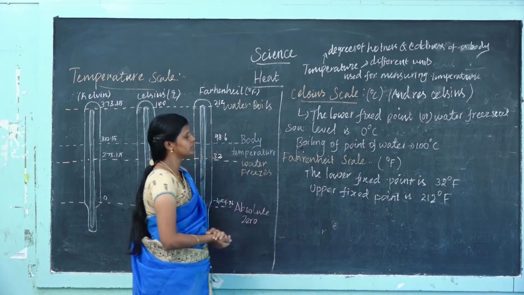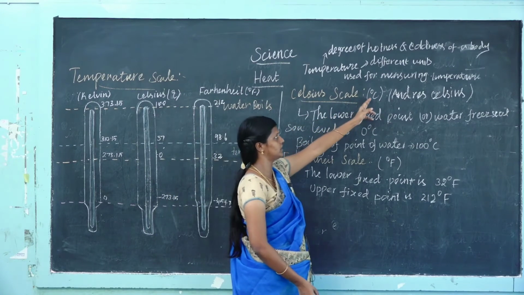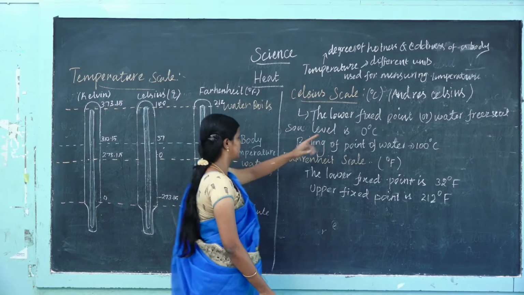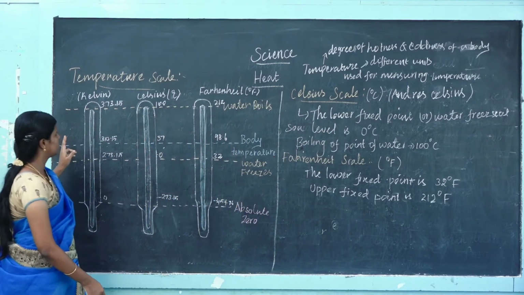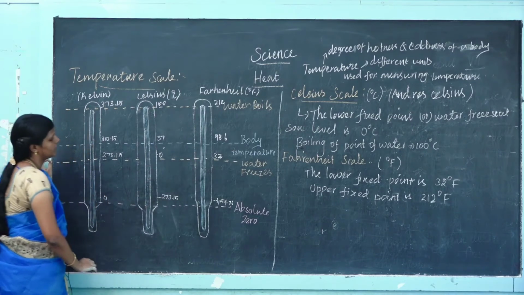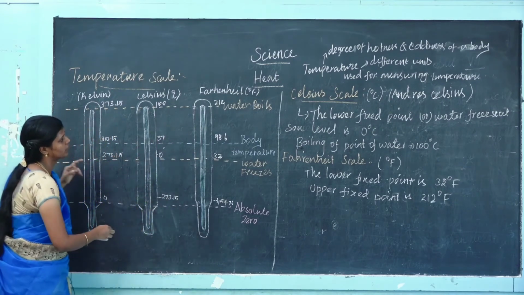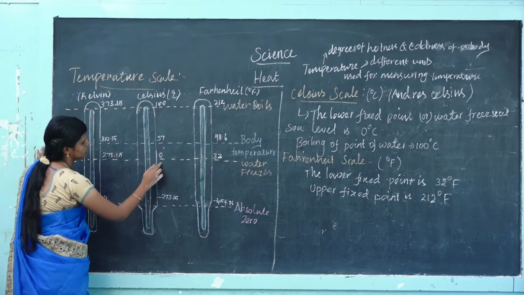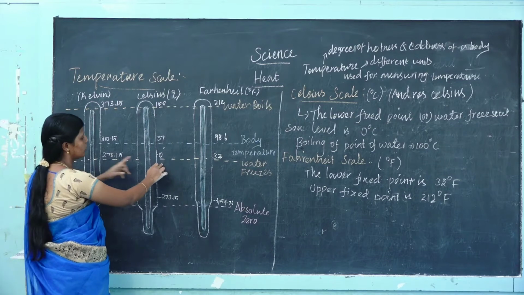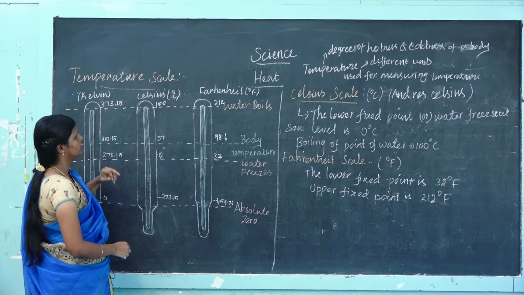According to the Celsius scale, the temperature of an object is indicated by degree Celsius. It was invented by Anders Celsius. Three different units: Celsius, Kelvin, and Fahrenheit. The lowest fixed point, the freezing point of water, is 0 degrees Celsius, and the boiling point of water is 100 degrees Celsius.